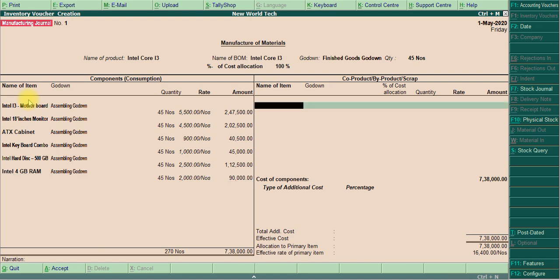If in any product manufacturing we get not only the main product, some co-product or scrap also comes here.